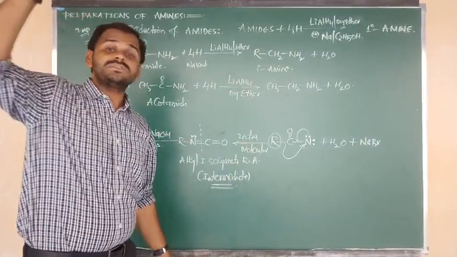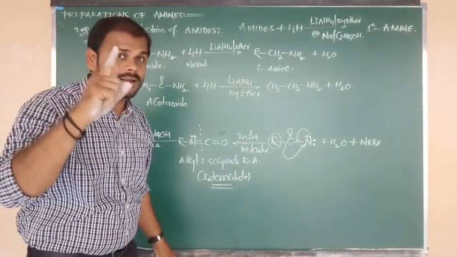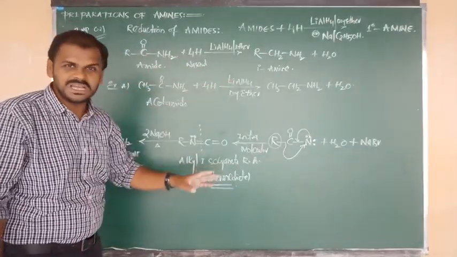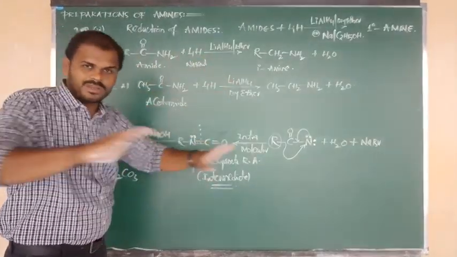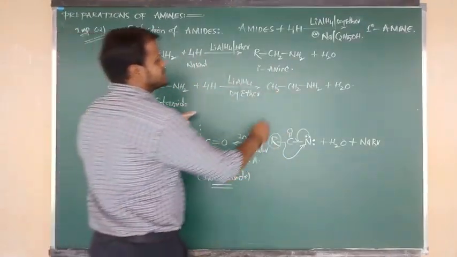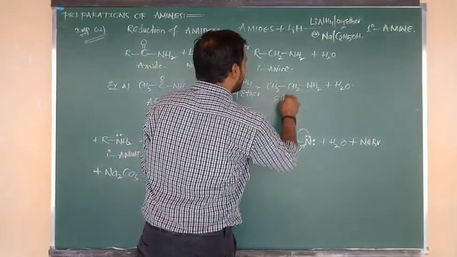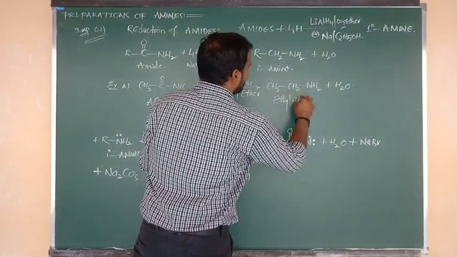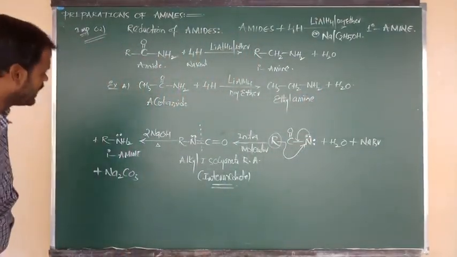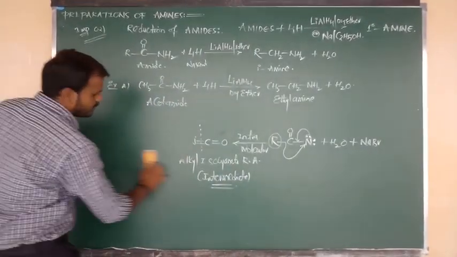But the primary amines forming in the Hoffmann method contain one carbon less due to degradation. But here C double bond O changes into CH2, meaning reactant and product both contain the same number of carbons, two carbons, no loss. So this is ethylamine. Let me consider just another example.